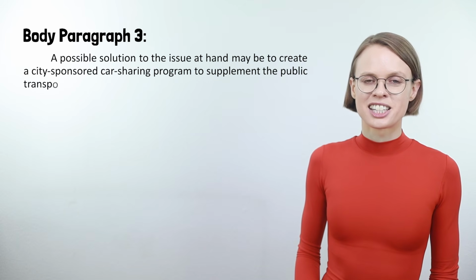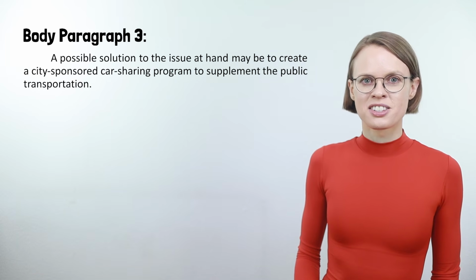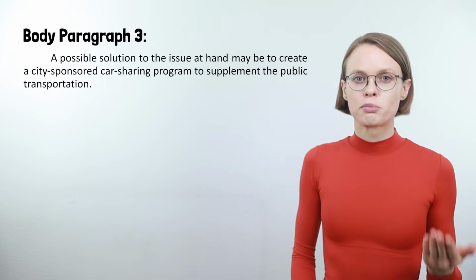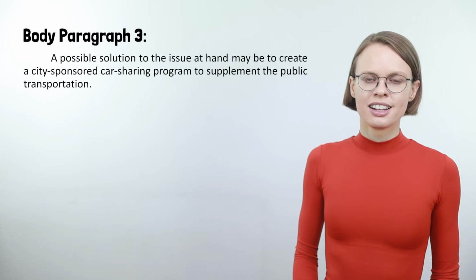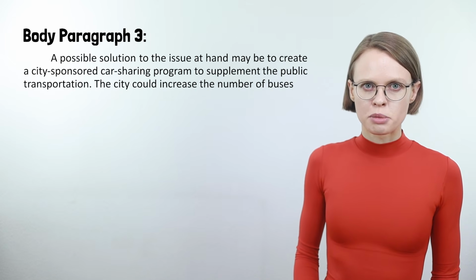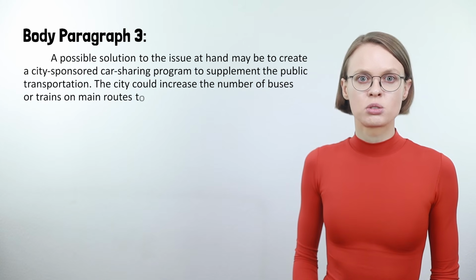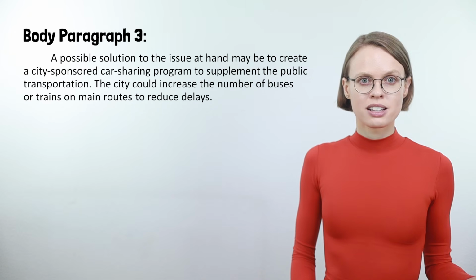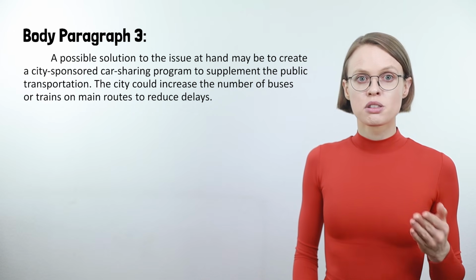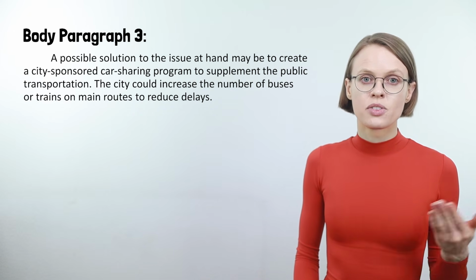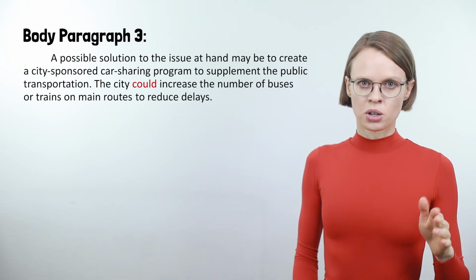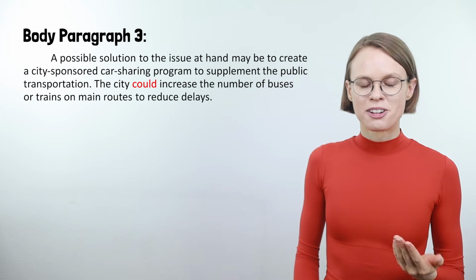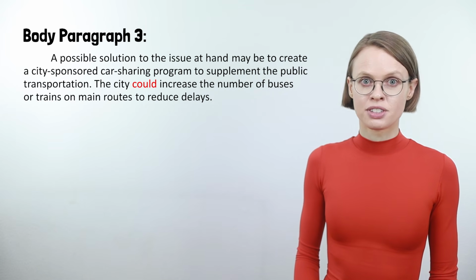supplement the public transportation. Like before, I try to say the topic of the paragraph as clearly as possible. Now I explain what my plan is in more detail. The city could increase the number of buses or trains on main routes to reduce delays. This gives one part of the plan, more buses on main routes. It solves the problem of time that I mentioned in the second paragraph. I use "could," which is a conditional tense. It shows that my plan is a possibility, but not a certainty for the future.